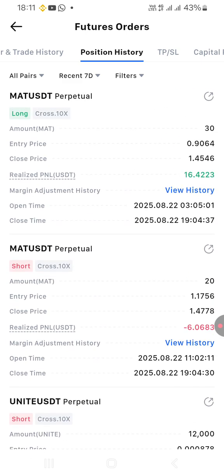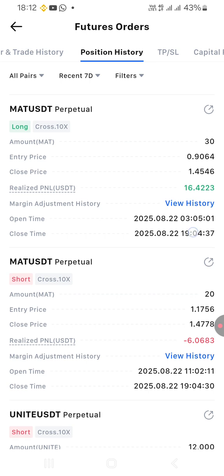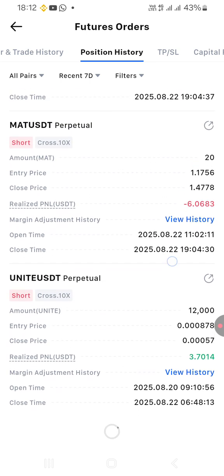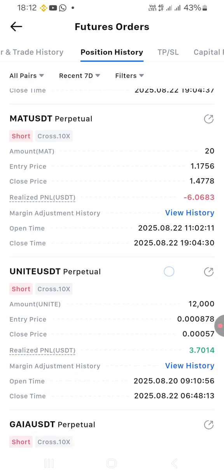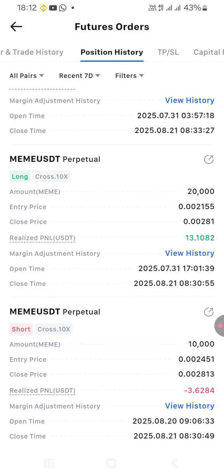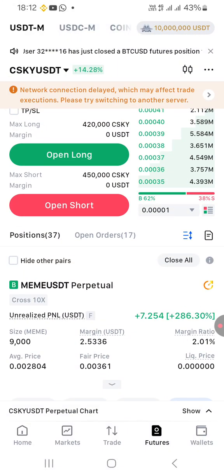Sometimes you see me having both long and short, so it means you have to take the decision. This one, for instance, is $16, and then the short one is minus 6. That's how I take small profit from it. So at the end of the day, when I close this whole thing, I had just $10 from those two. If it keeps going, you can see the other history, the ones that have closed. I can even check the one that I've lost and see, maybe this pair makes me more profit. So I pay attention to the trend that is there, and I use it a lot.